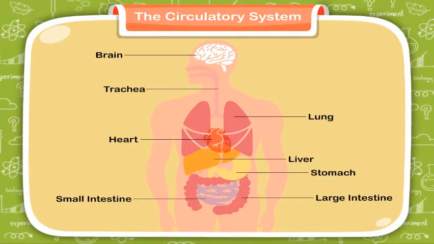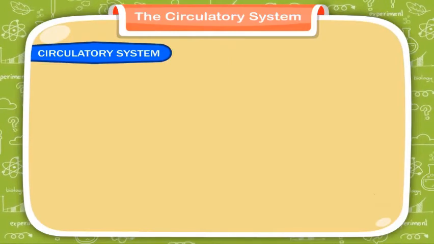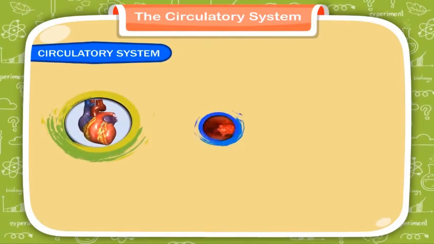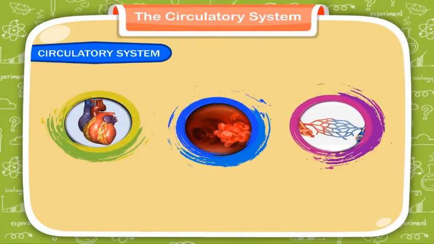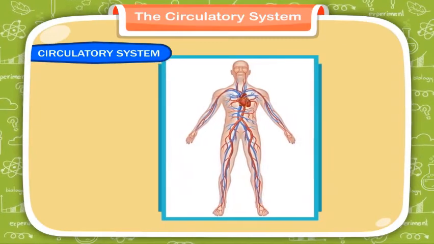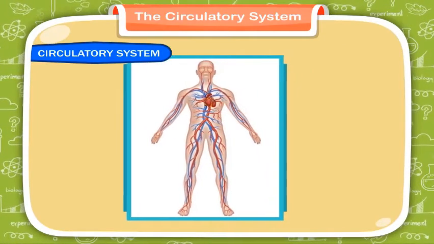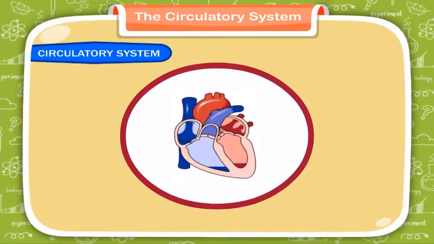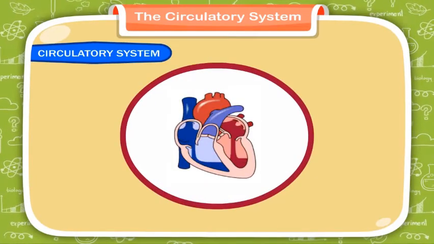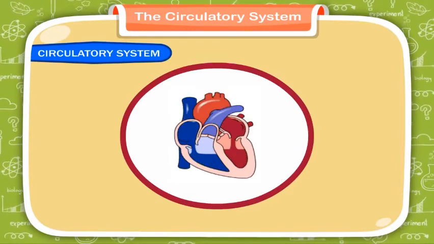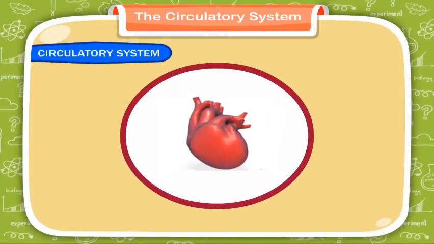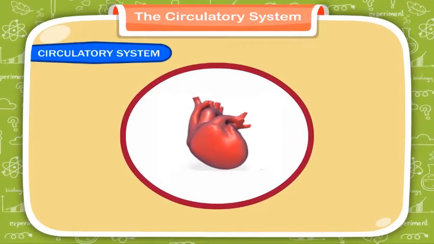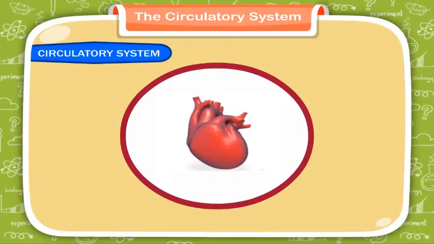Our circulatory system. The heart, blood and blood vessels together make up the circulatory system. This system maintains a constant flow of blood inside the body. The heart receives impure blood from the different parts of the body and pumps out oxygenated blood through the blood vessels. When the thick, heavy muscles of the heart contract, the blood is squeezed out, and when they relax, the blood goes into the heart.